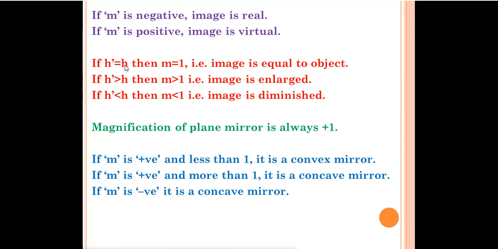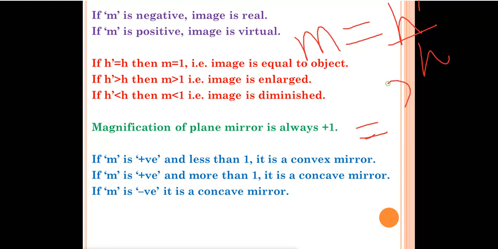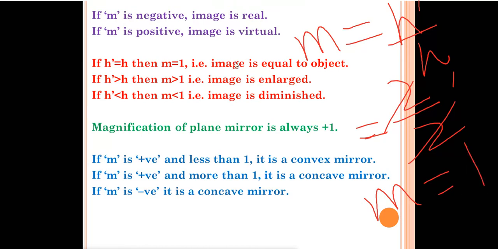Next one, if h dash is equal to h, meaning the height of the image is equal to the height of the object, then magnification is equal to 1. How can it be 1? Because we have written h dash is equal to h. Then, if suppose 2 by 2, it will cancel and the magnification will become 1. Okay, then in that case the image is equal to the object.